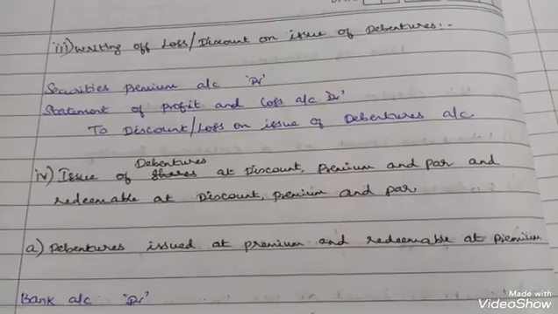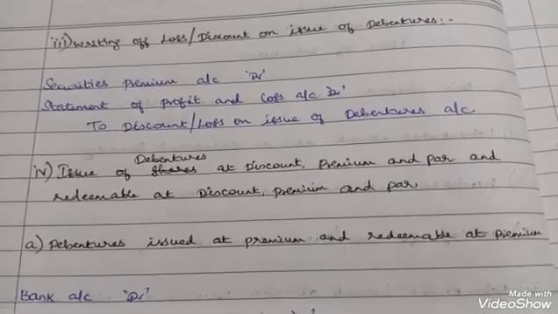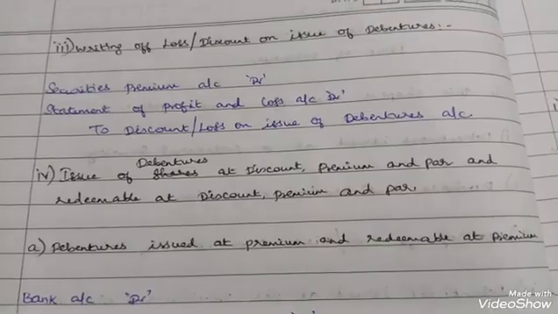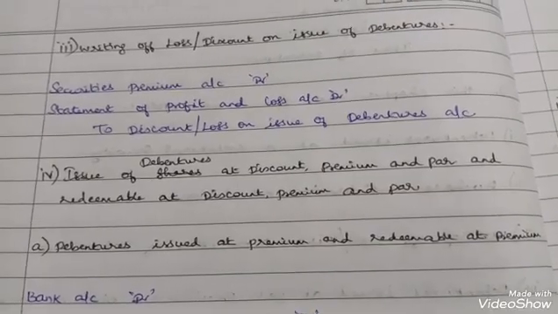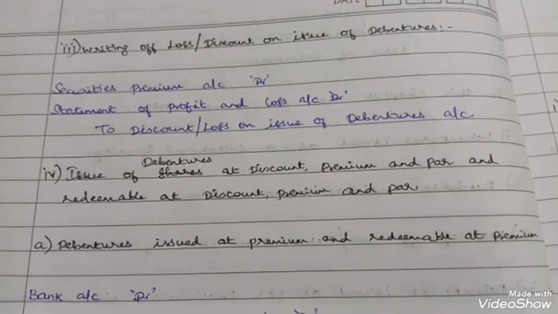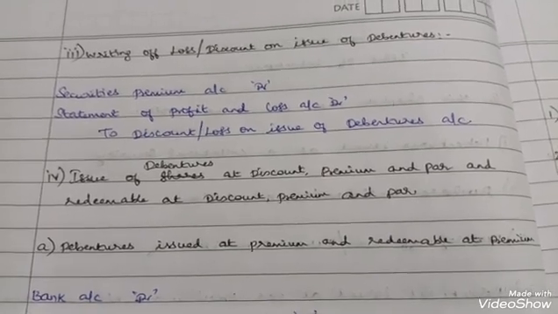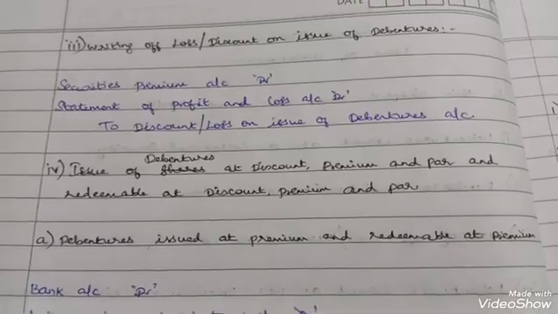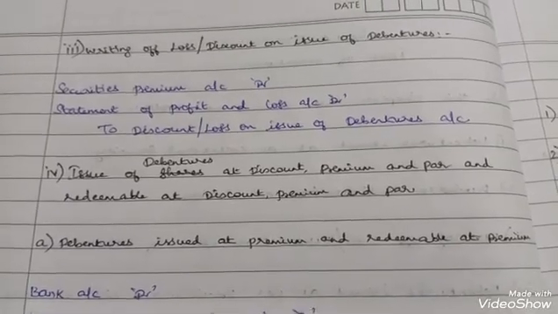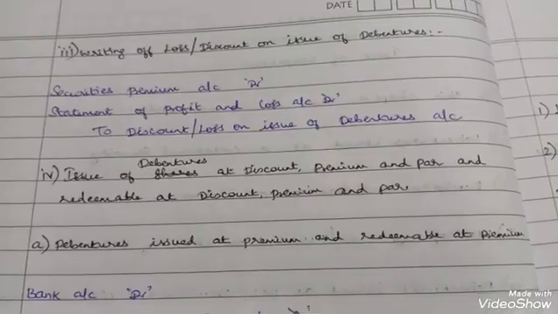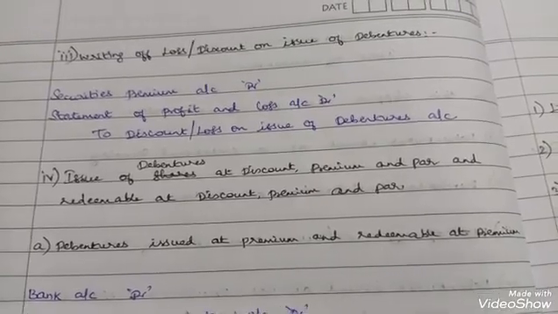So the journal entry is securities premium account debit, statement of profit and loss account debit, to discount or loss on issue of debentures. For example, the question says that loss or discount on issue of debentures is 70,000 and securities premium is 25,000.